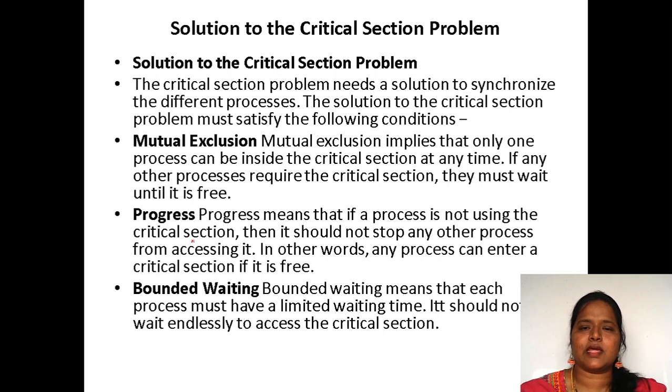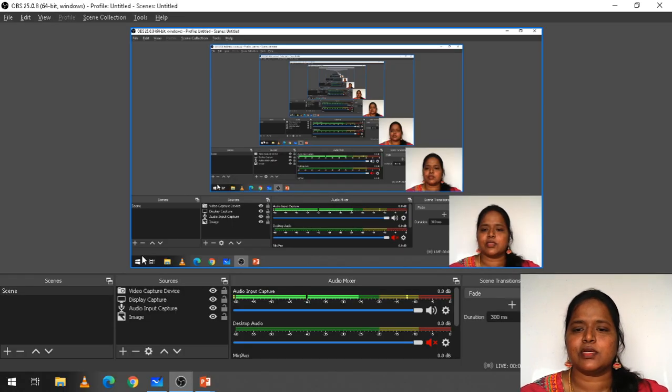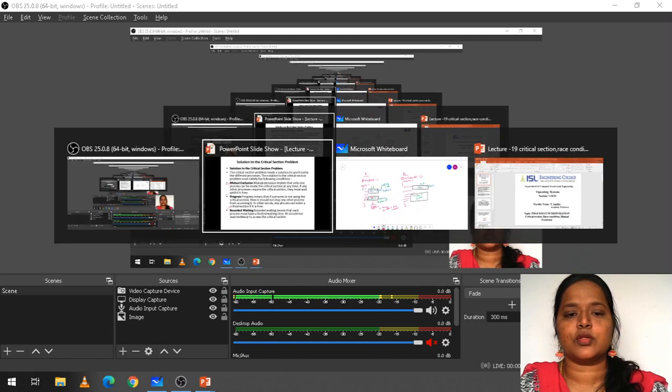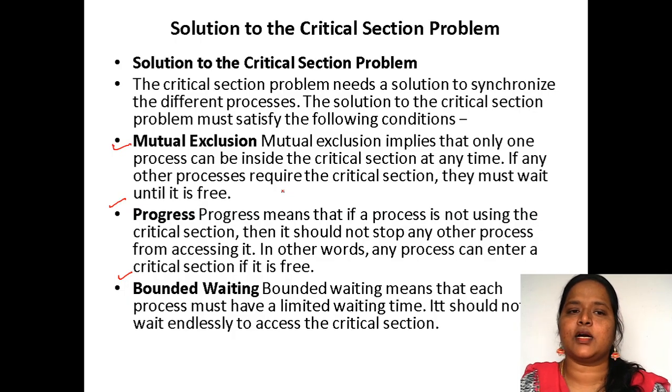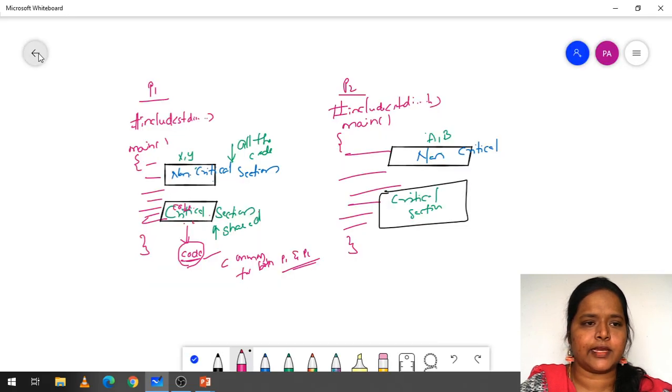So there are many solutions to this critical section problem. The solutions are mutual exclusion, progress, and bounded waiting. So we will have three different things when it comes to the solutions of the critical section problem. There are majorly three major solutions to the critical section problem. So the first one I will be telling you.